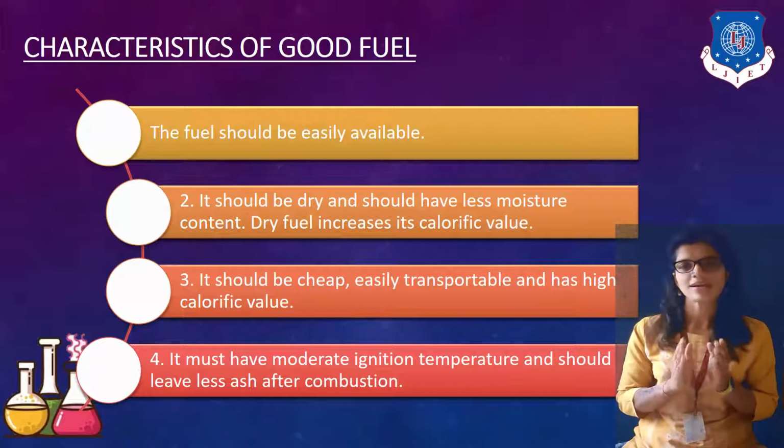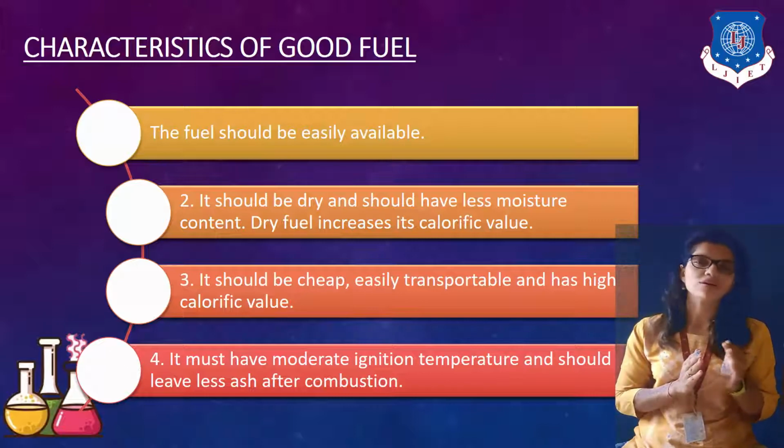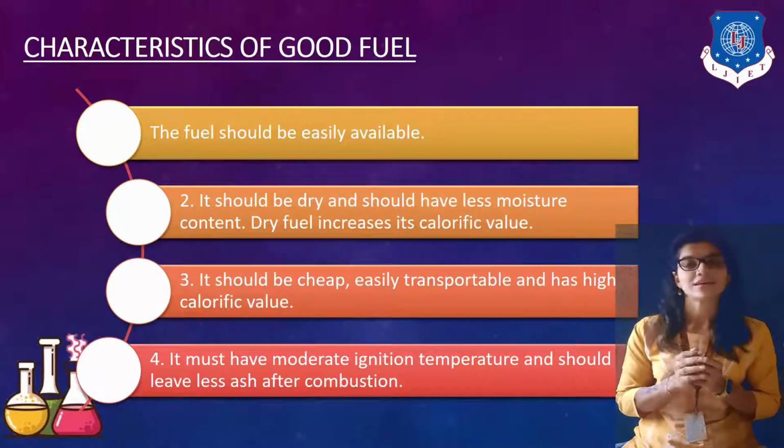So we need to make sure that it is easily available to a normal person, whether it's natural gas, petrol, diesel, coal, peat, cow dung, etc. These are normal fuels, and because of that, they are available mostly to each and every person, right?